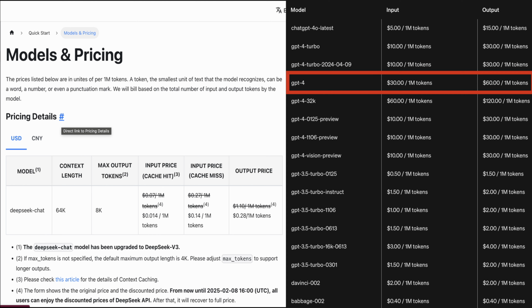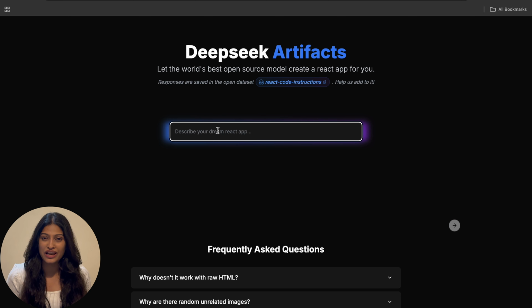Output tokens. DeepSeek charges $1.10 per million tokens, discounted to $0.28 per million tokens until February 8, 2025, compared to GPT-4's $60 per million tokens. Even without the discount, DeepSeek is far more affordable than GPT-4, making it an excellent choice for developers and businesses. And here's something else you will love.